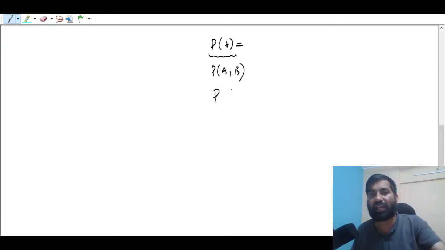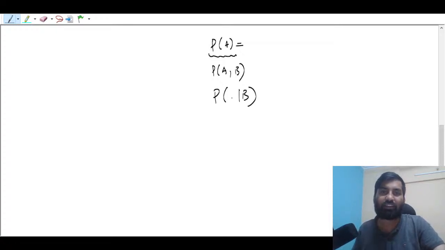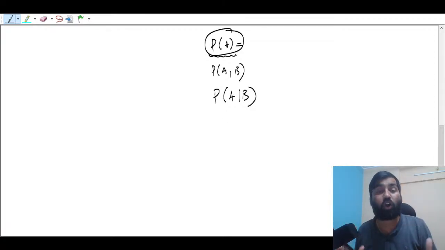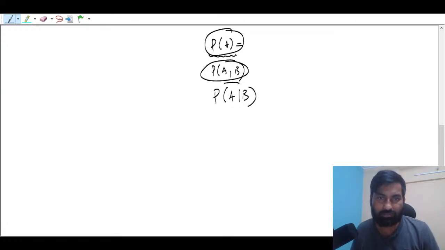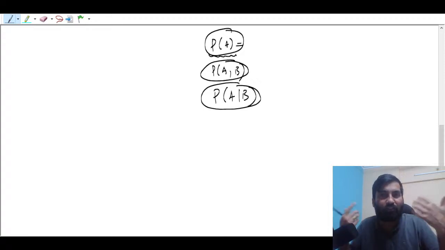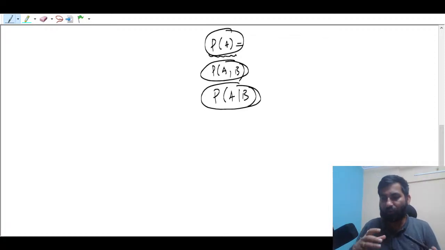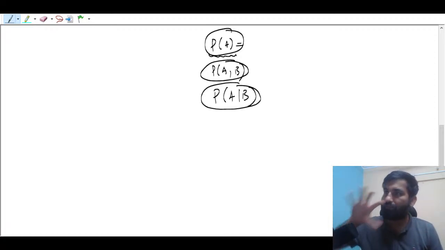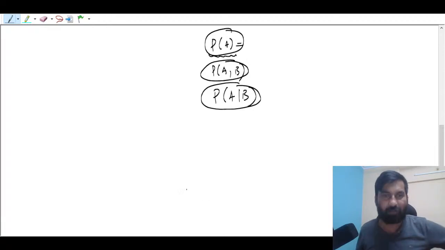Suppose one of the events has happened. Suppose B is given and we have to find A. So this is nothing but marginal probability, or sometimes we call it ordinary probability. And this is nothing but your joint probability. And this is nothing but your conditional probability. So when we say conditional probability, some event already has occurred, the B event has already occurred, and you have to find the probability of getting event A. So when you are finding the probability of getting event A, you have to only focus on B.